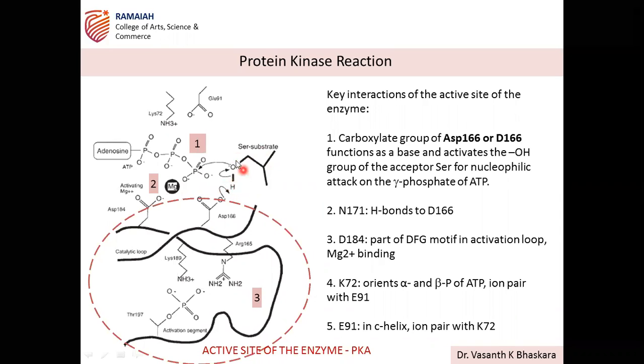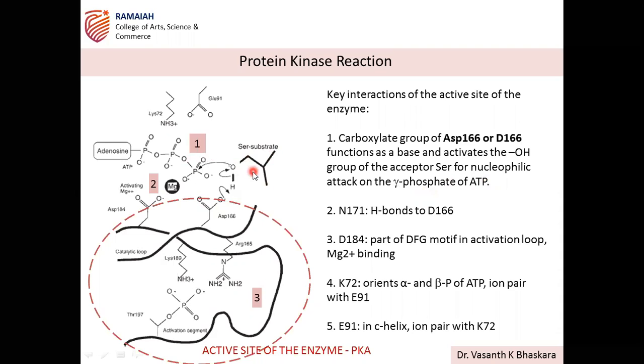So this activation of hydroxyl group is because of the D166 aspartic acid and it is responsible for the initiation of phosphorylation of the substrate, right? So the carboxylate group of aspartic acid functions as a base and activates the hydroxyl group of the acceptor serine for nucleophilic attack on the gamma phosphate of ATP. So these three here are very important in the first reaction.